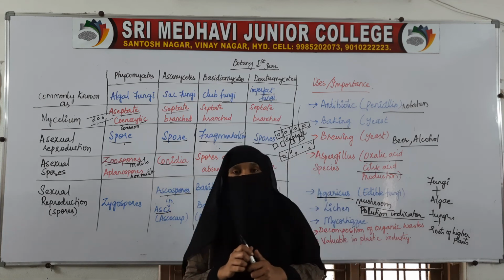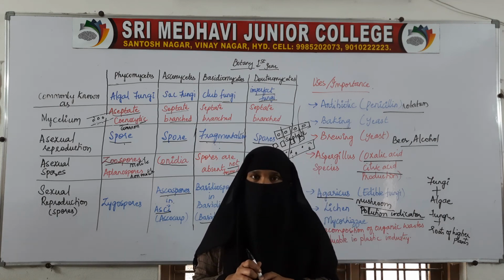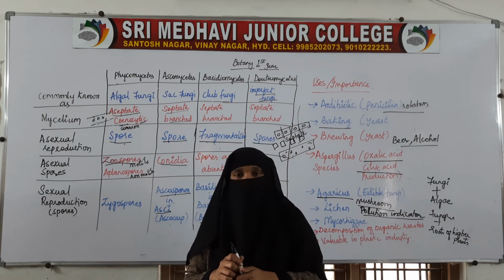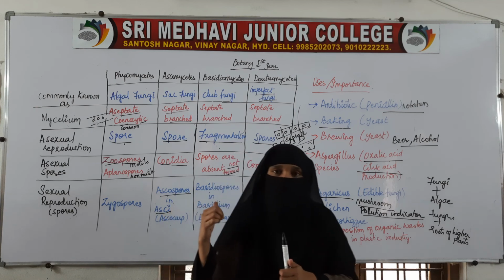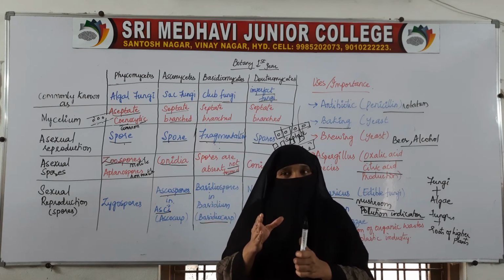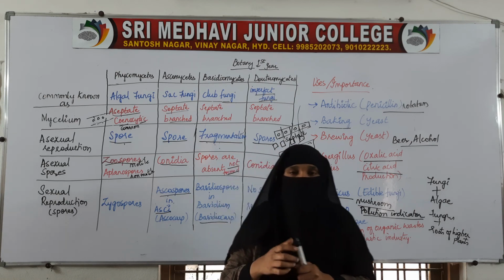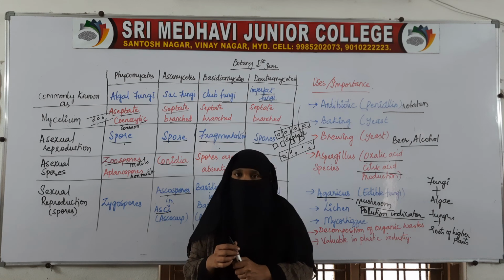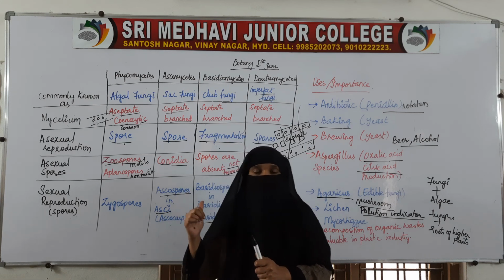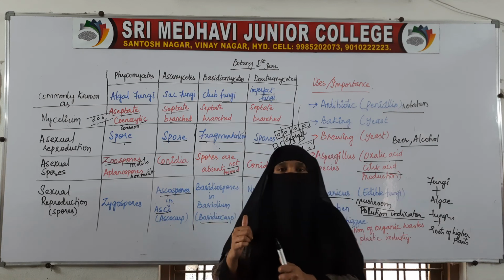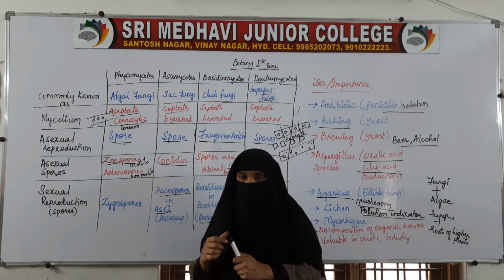Then we have kingdom Plantae and kingdom Animalia. We'll study the kingdom Plantae in our next class. So with this, we have finished our second lesson, that is biological classification. A whole new chapter is dedicated to the kingdom Plantae. We will study kingdom Plantae in another chapter. So with this, we have finished our second chapter, biological classification. Next class, we will take up kingdom Plantae.